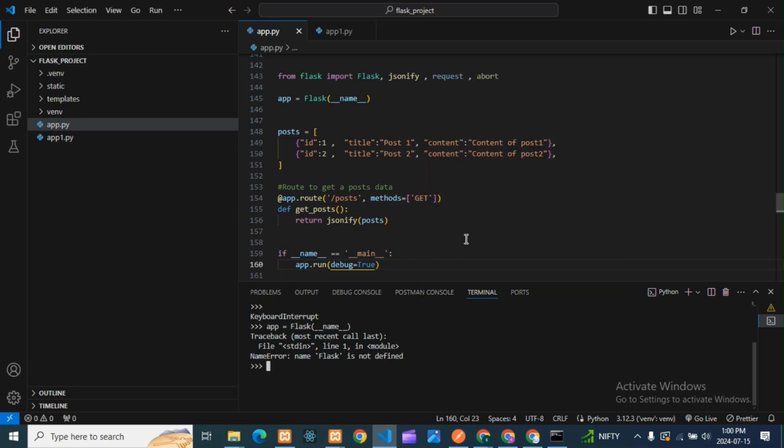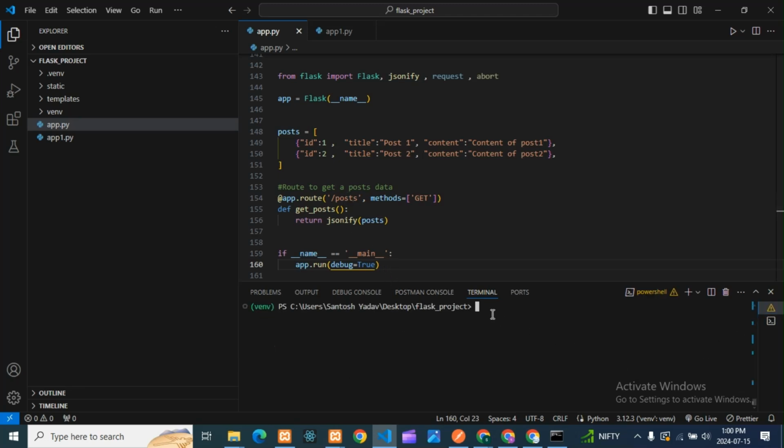So this is a simple API where we are getting only the posts. I'll run this first and we'll see what will come. So I'll write here python app.py. If there is any error, I'll check that also.